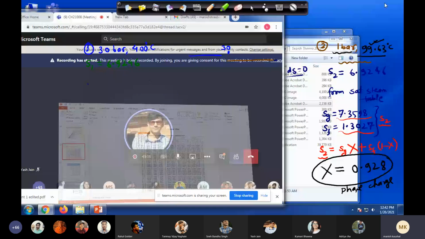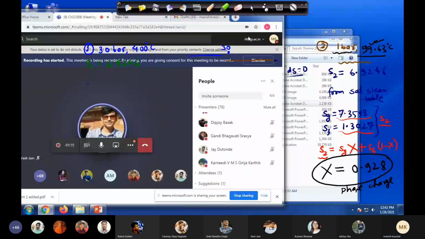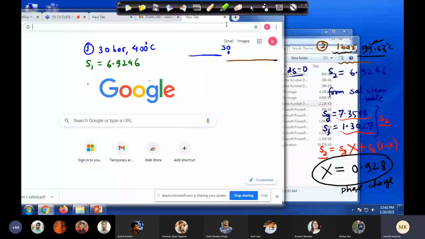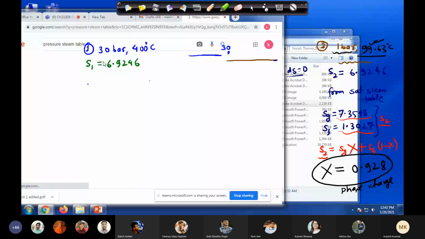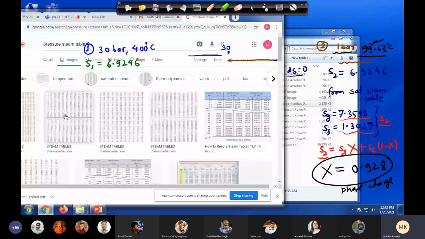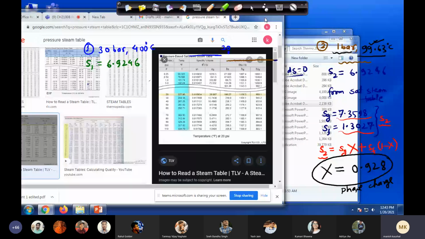Let me see if I can find a pressure table on the net. Maybe this will work. Can you see? Let me open a new page. Can you see this?